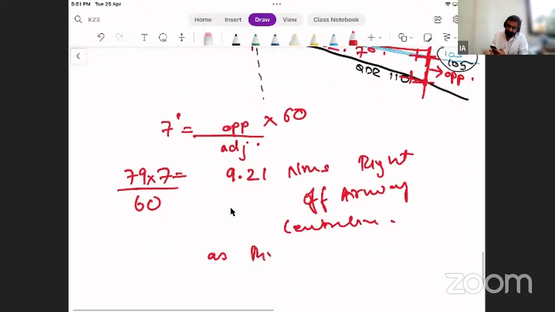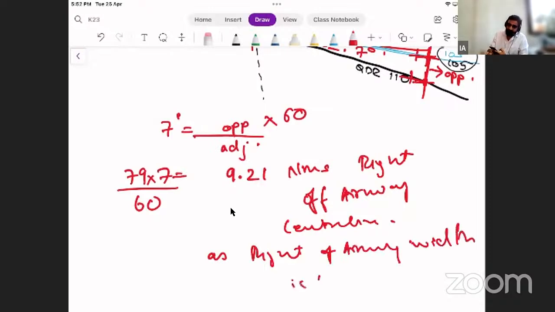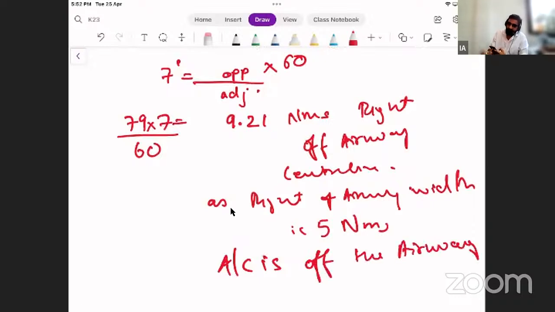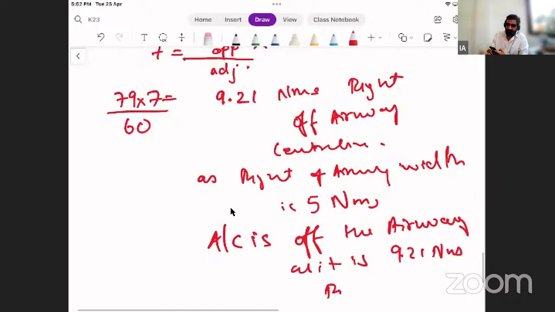As right of airway width is 5 nautical miles, aircraft is off the airway as it is 9.21 nautical miles right. अब ये आंसर मैं ढूंढ रहा था, बस ऐसे प्रूव करना है ये क्यों एयरवे पे है, नहीं है।